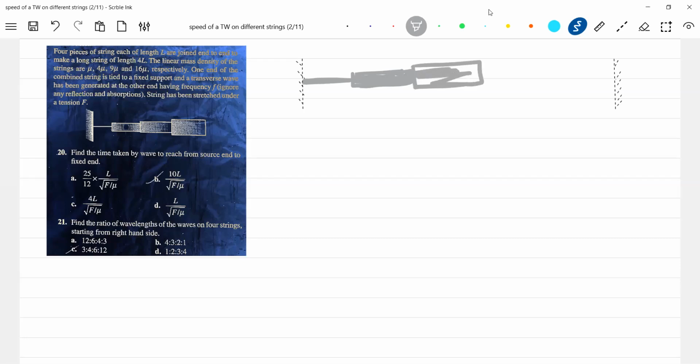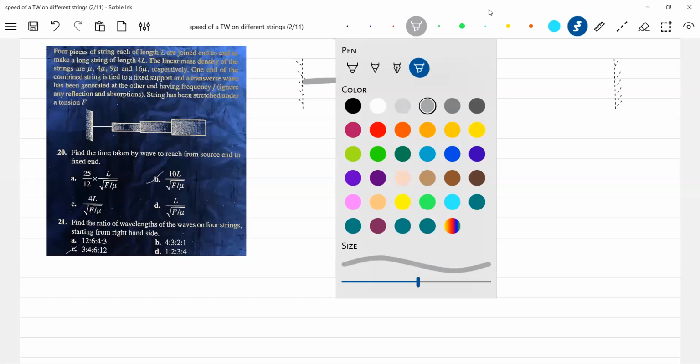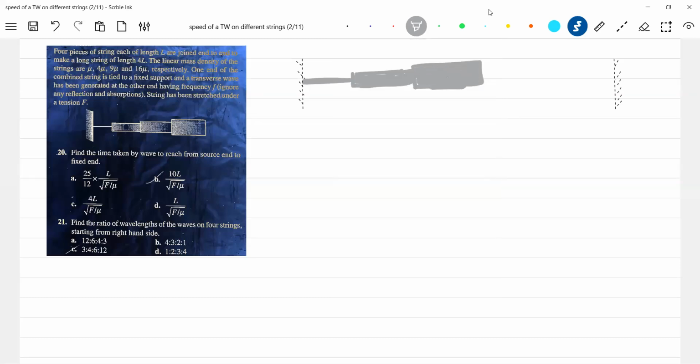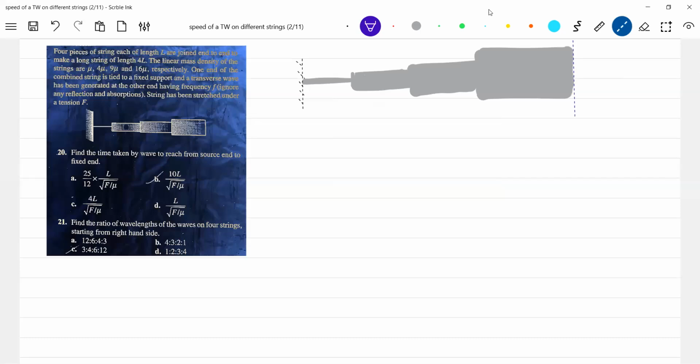Same diagram, for explanation I'm bringing this one. The length is the same. So here the speed of the wave, let it be v1.